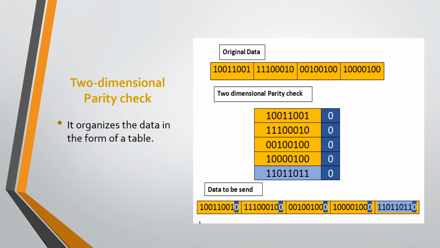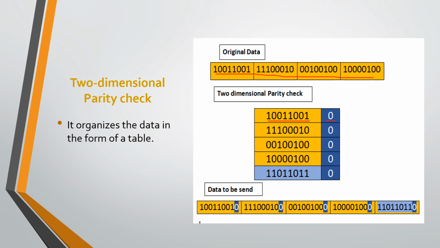And this is a diagram related to two-dimensional parity checking, in which the original data is first organized in the form of a table, then calculate parity for each row. According to that parity, append parity bits for that row.